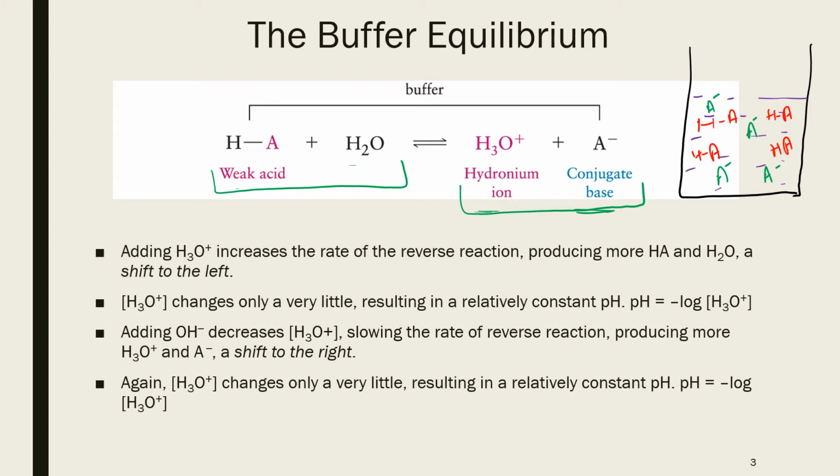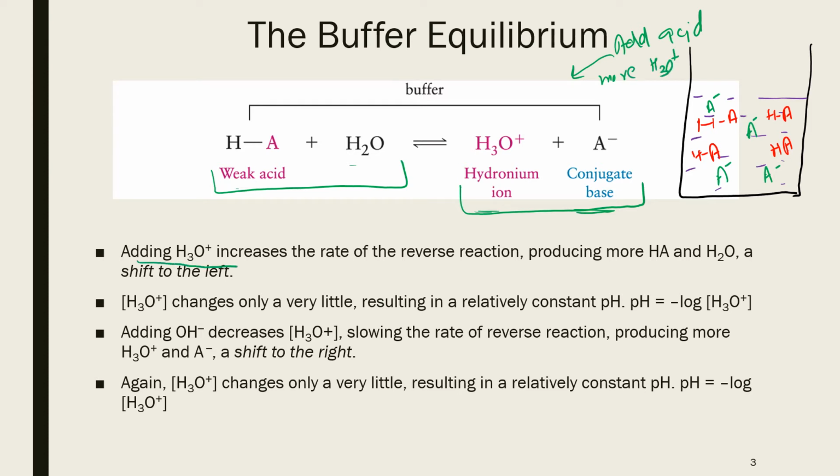And we know that in all reversible reactions, Le Chatelier's principle states that if we alter the equilibrium, the reaction adjusts itself to create a new equilibrium. For example, if we add acid to this solution, so if we add more acid, adding acid means we are adding more H3O positive.